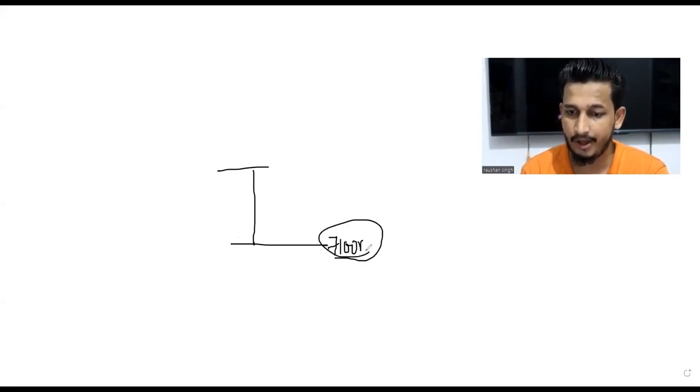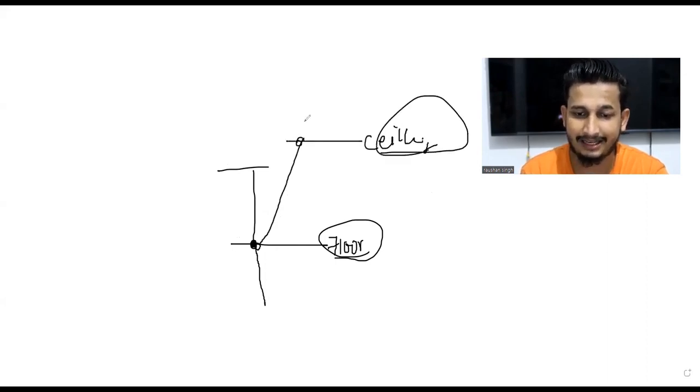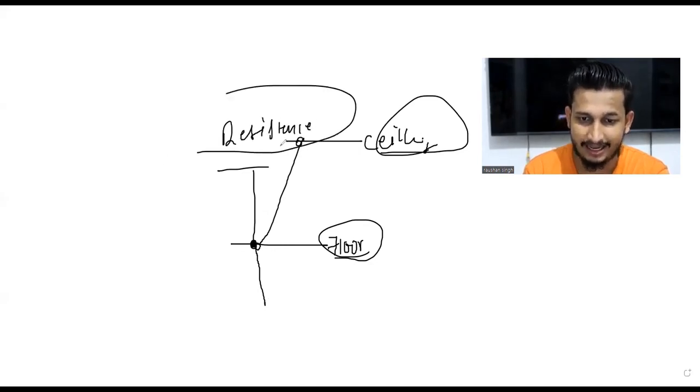Till the floor, it will go down. Because this floor is acting as a support, it won't be going beyond that. It won't be going beyond this floor, right? If I'm throwing a ball upwards, it will go up to the ceiling, because the ceiling is acting as a resistance. Okay, the ceiling is acting as a resistance.